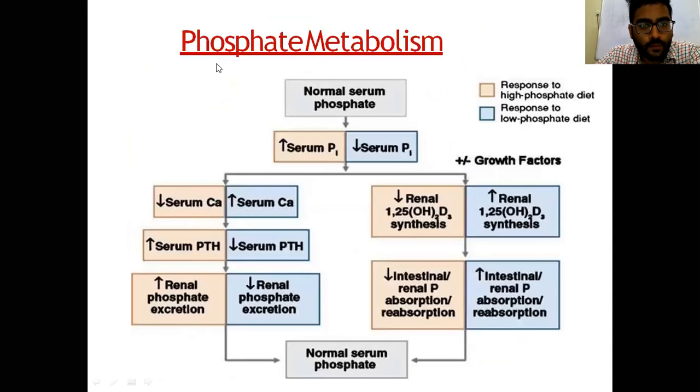Coming to phosphate metabolism, the normal serum phosphate is maintained by two balance mechanisms: one is renal and the second is bone. First, decreased serum calcium increases the parathyroid hormone, and this also increases renal phosphate excretion. Second is the renal synthesis, that is, it decreases the renal phosphate absorption and reabsorption. These two act in an opposite direction, whereas these two act in the positive direction.